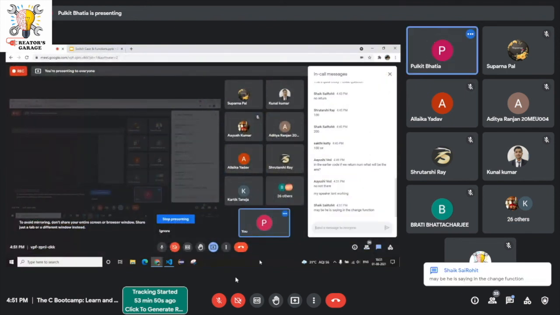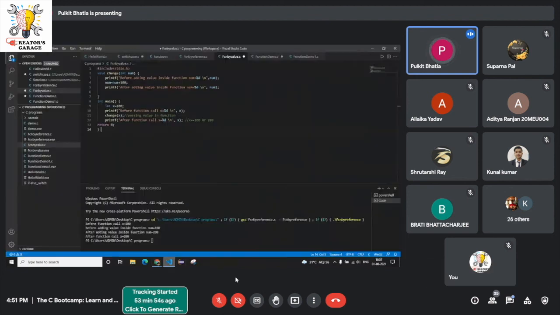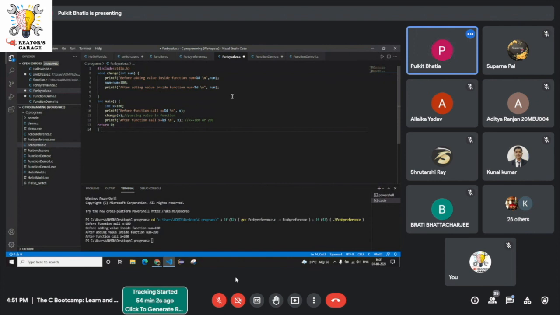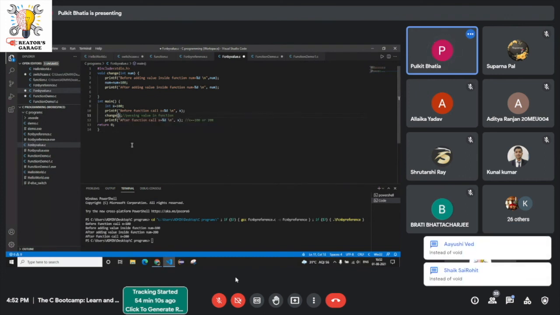Specify where. In the change function. In the change function, it's already num. If you guys are asking about this, then if I just write num here, it will show an error.